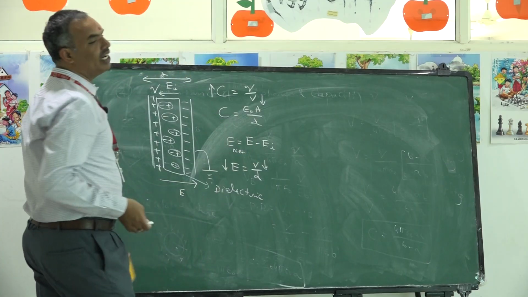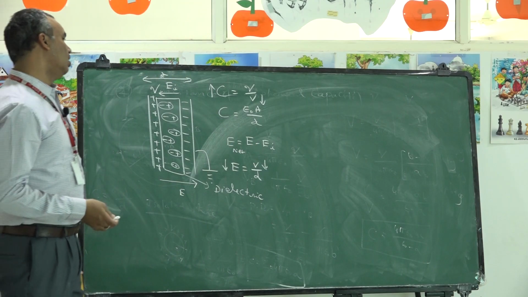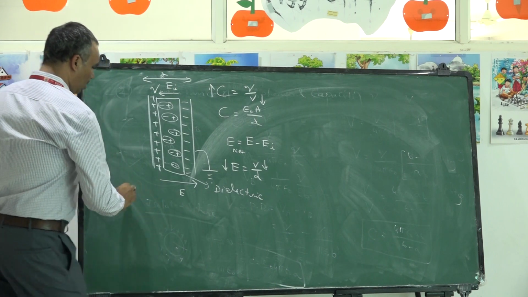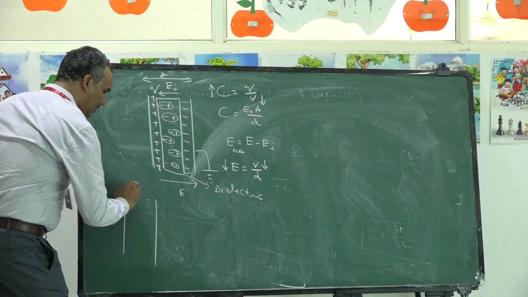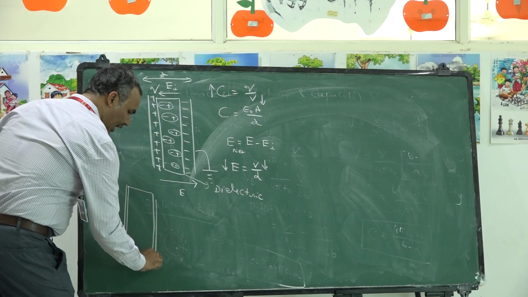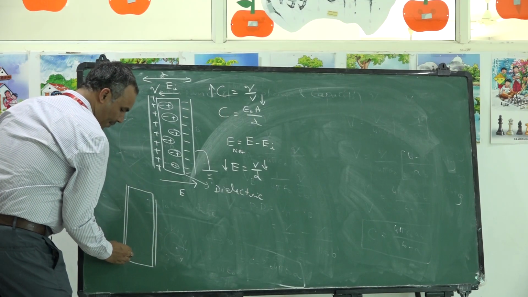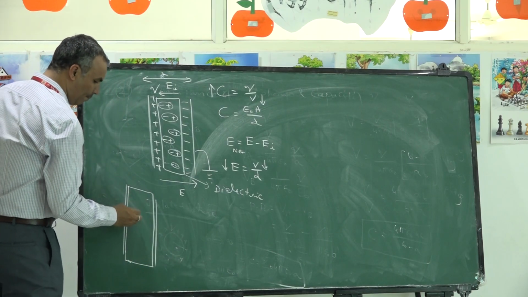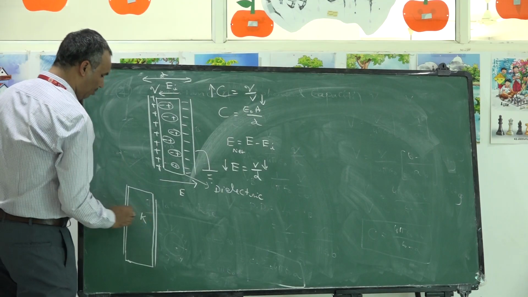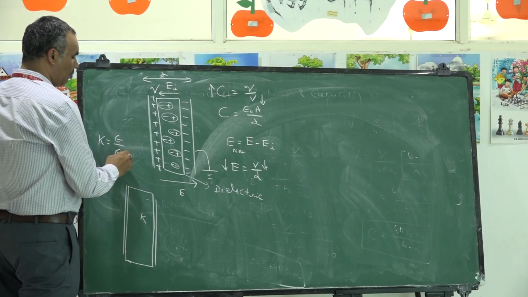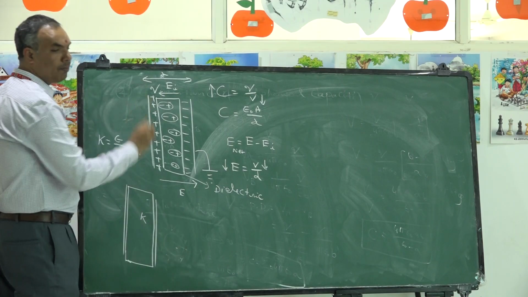How many times it will get increased? Obviously, whenever the entire separation between the plates is filled with dielectric slab of dielectric constant K. You know that dielectric constant is defined as epsilon by epsilon naught, which is also called relative permittivity.